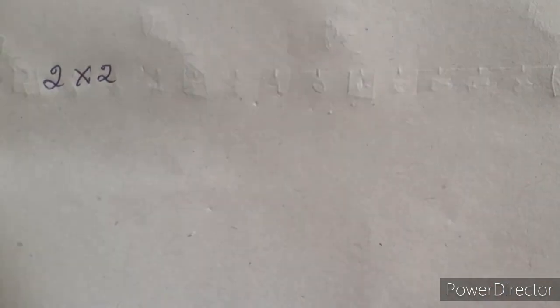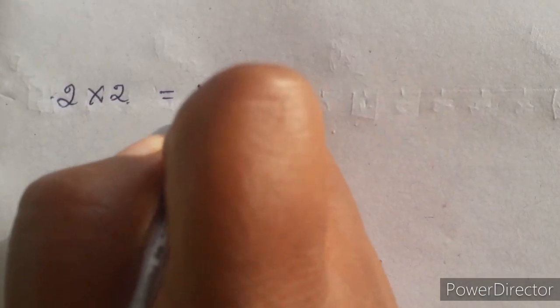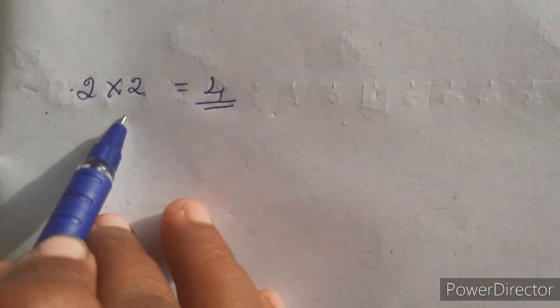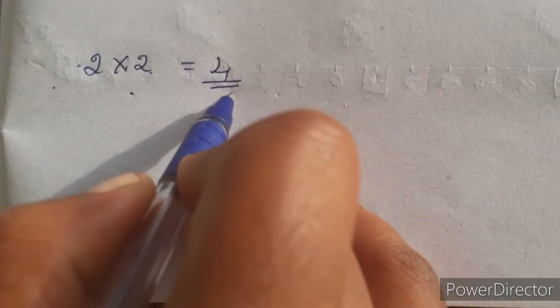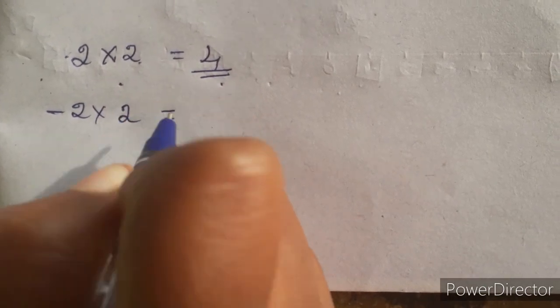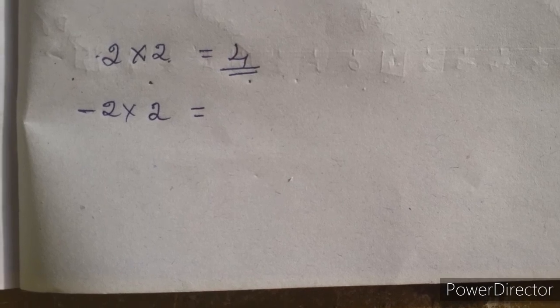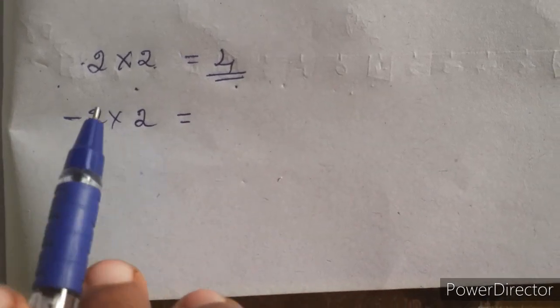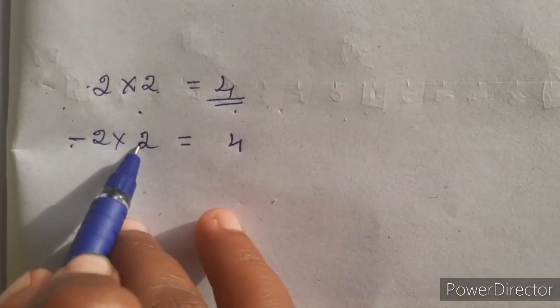Just we will take 2 into 2, means 2 positive numbers. 2 into 2, 2 2s are 4. So if we multiply 2 positive numbers, we will get the answer in the positive. See, minus 2, minus 2. The same number I am going to take for clarity. 2 into 2 is 4, but here one minus is there, one plus is there.